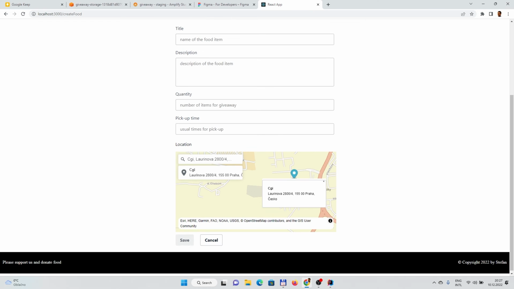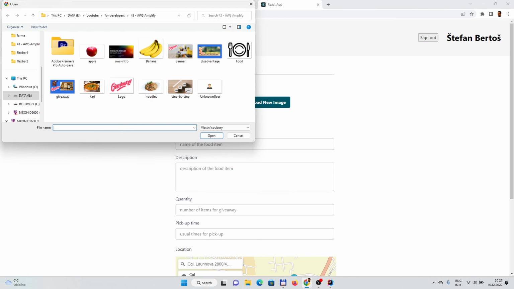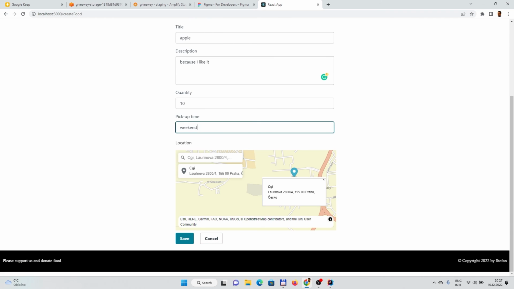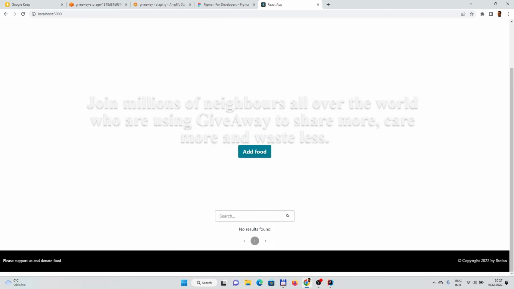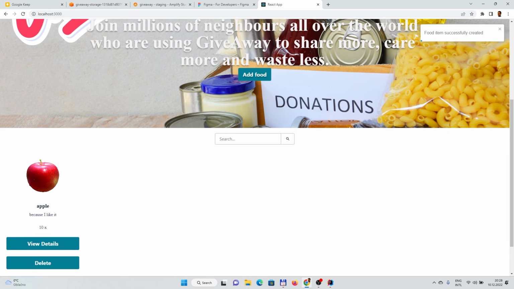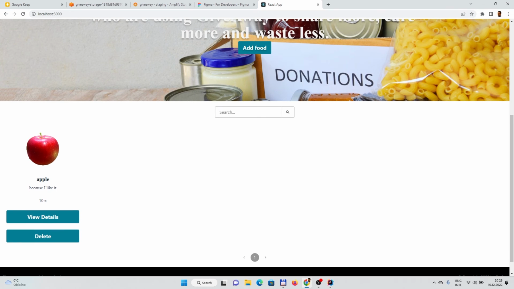So let's try to do the full thing. Let's do the apple because I like it. Quantity, let's put 10. Pickup time, weekend. And if we save this, what will happen? It will be saved into the database. Here we have a nice information what is currently being done, and we as well have an option to delete and view. Delete I added because I was playing around and I would need to clean up the stuff, and